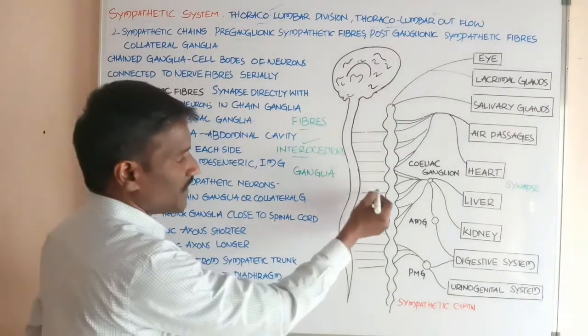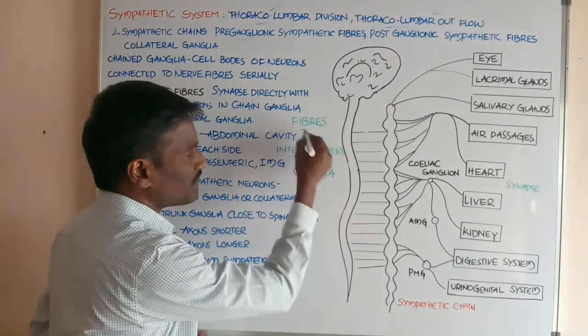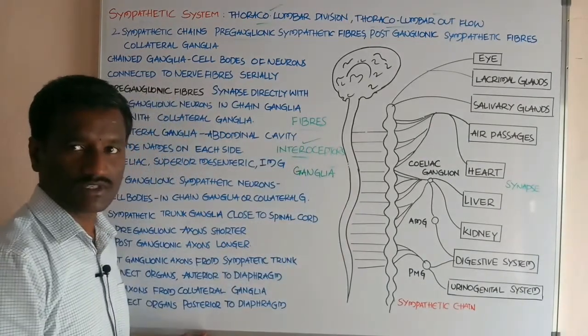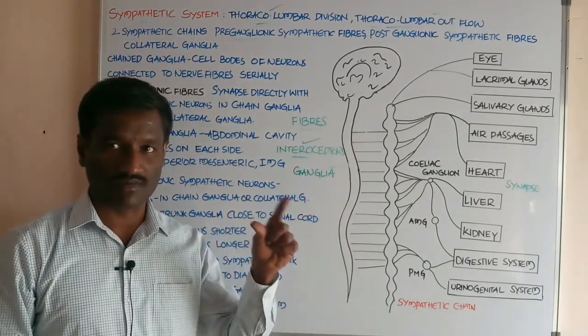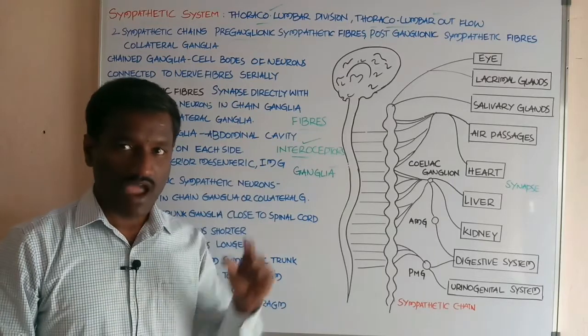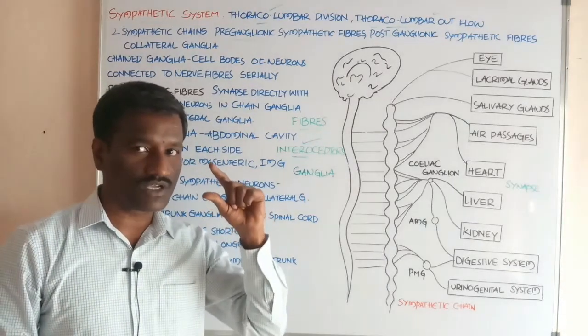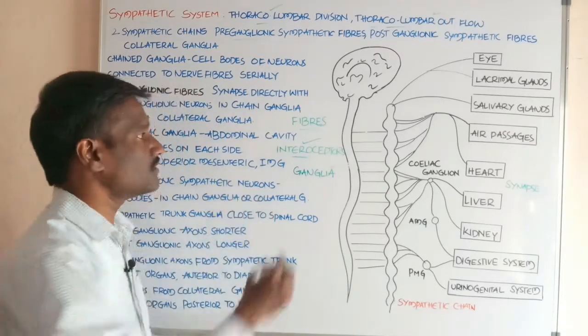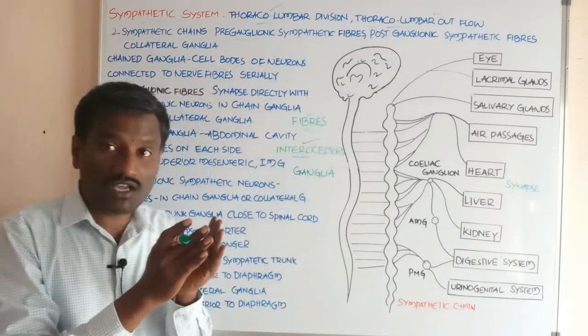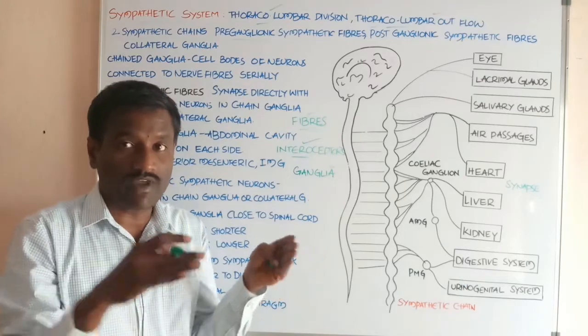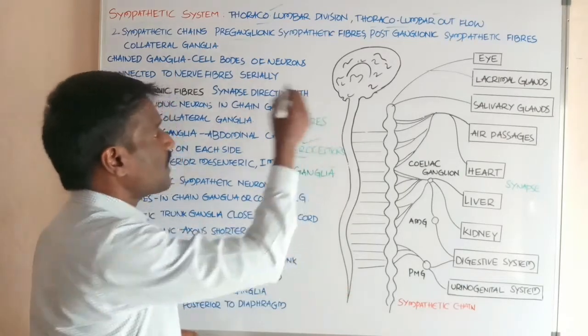The nerve fibers are the axon part of the neurons. A bundle of the axons of many neurons is called a fiber.